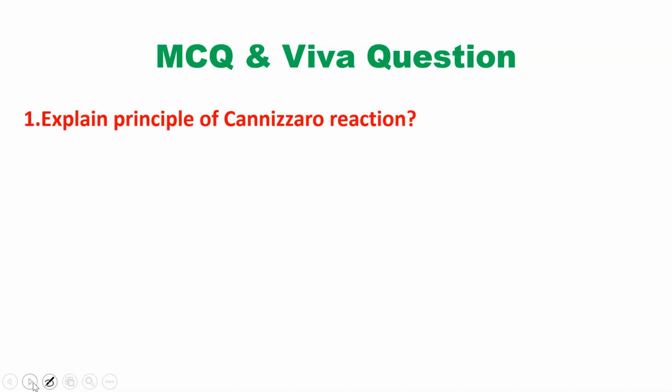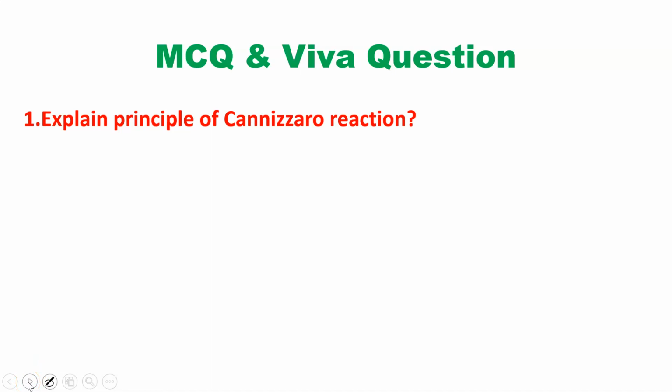Now we'll see the possible viva questions and MCQs, like explain the principle of the Cannizzaro reaction, or a statement will be given about the Cannizzaro reaction. Two molecules of aldehyde, not ketone, will react, which are non-enolizable. Remember that concept: they should not contain an alpha hydrogen atom, and the reaction is base induced. One forms a carboxylic acid and the second forms an alcohol. So two molecules of aldehyde disproportionate to give these products.